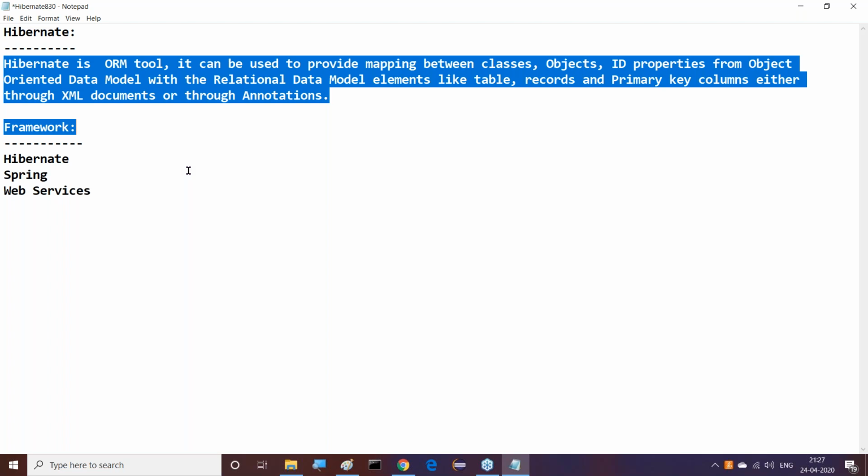Yes, we can think of it as the next level of JDBC. If you observe the level of these technologies, I can give JDBC a rating of 10%, and Hibernate nearly 70%. That means Hibernate is 70% more when compared with JDBC. JDBC is almost like hard coding, but with Hibernate there is no hard coding. The boilerplate code is available, but no hard coding. Simply write Java methods and the required operations will be performed.